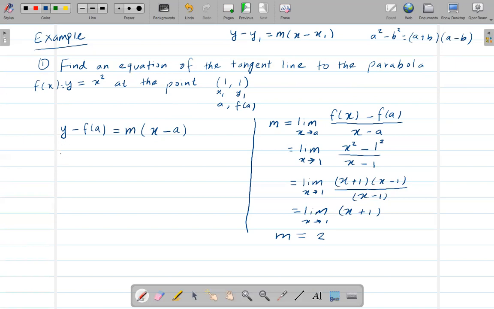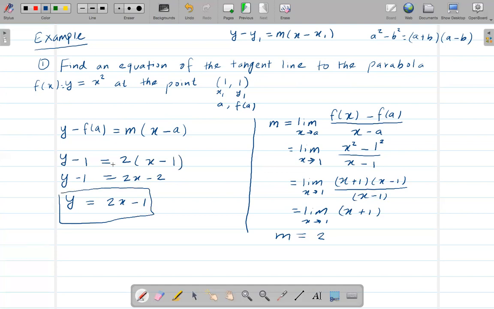All right, so from here, y minus f of a, which is 1, is equal to the slope, which is 2, times x minus, again, a is 1. So from here, y minus 1 is equal to 2x minus 2. So add 1 on both sides. So y is equal to 2x minus 1. So this is the equation. Okay, so this is the equation of the tangent line.